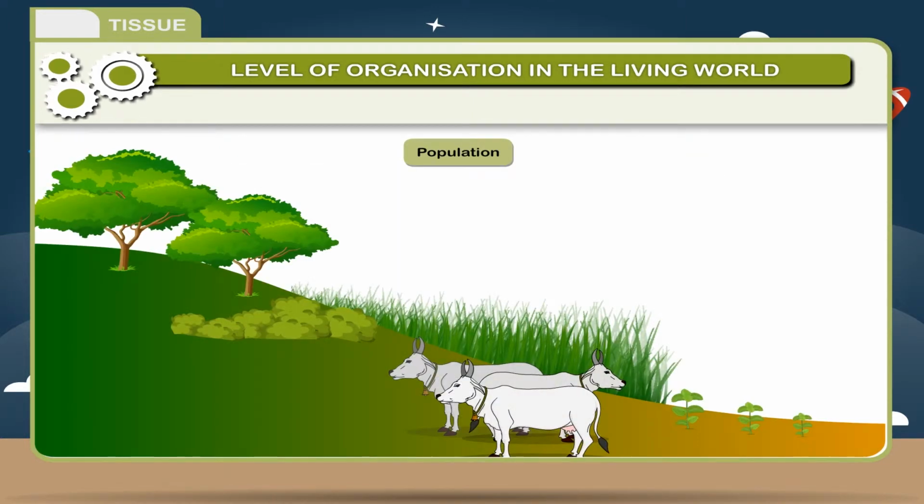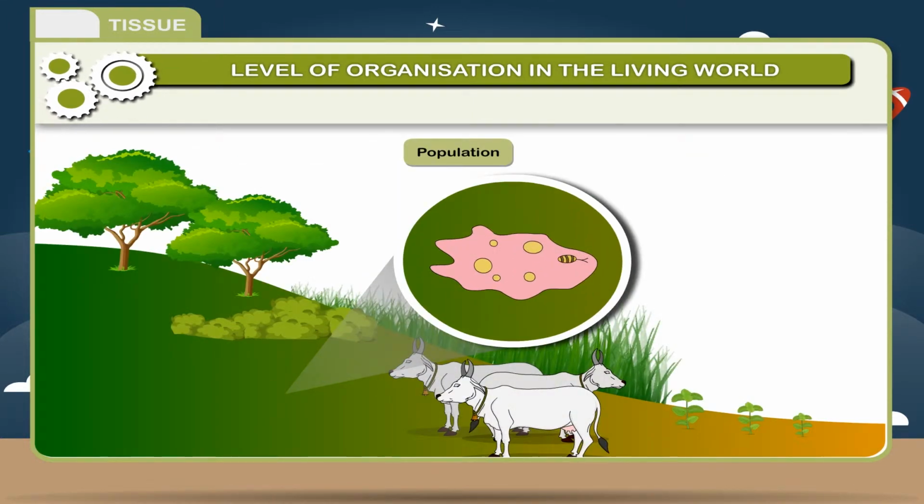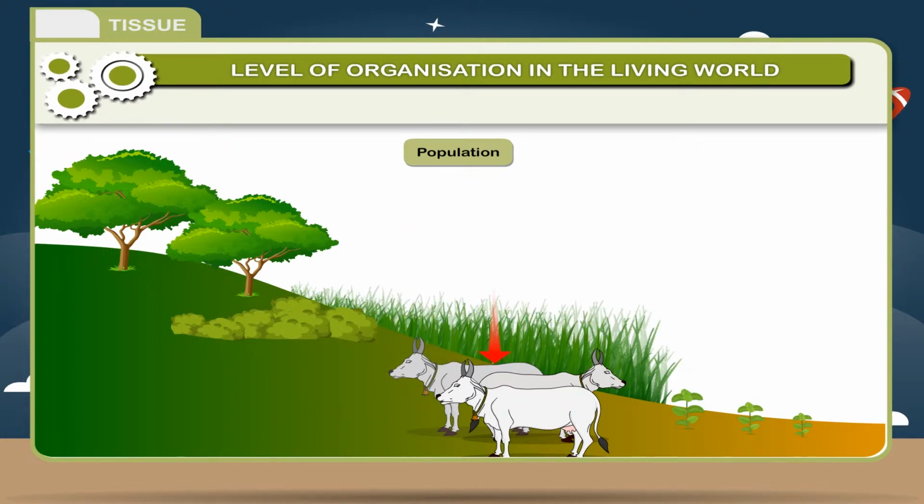Community. Organisms, whether unicellular or multicellular, perform all the biological activities to continue their life. The organism is an independent unit, but we know that no organism can live alone. Plants and animals generally prefer to live in groups or colonies.